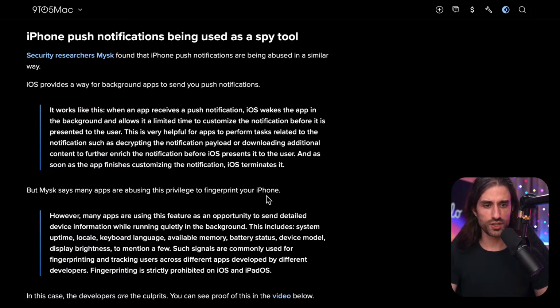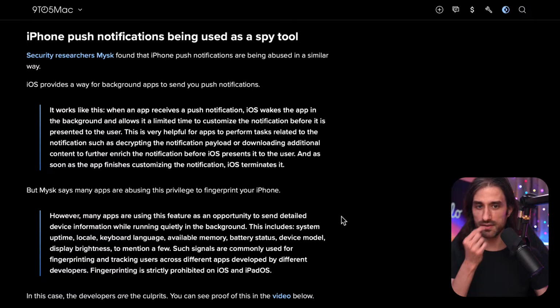It's a notification which is sent to an iOS app, but contrary to your typical notification, it doesn't trigger anything that's user-facing. Instead, it's just going to run some code in the background. So it can be useful if a backend wants to let an app know, for instance, that something is happening and it should be